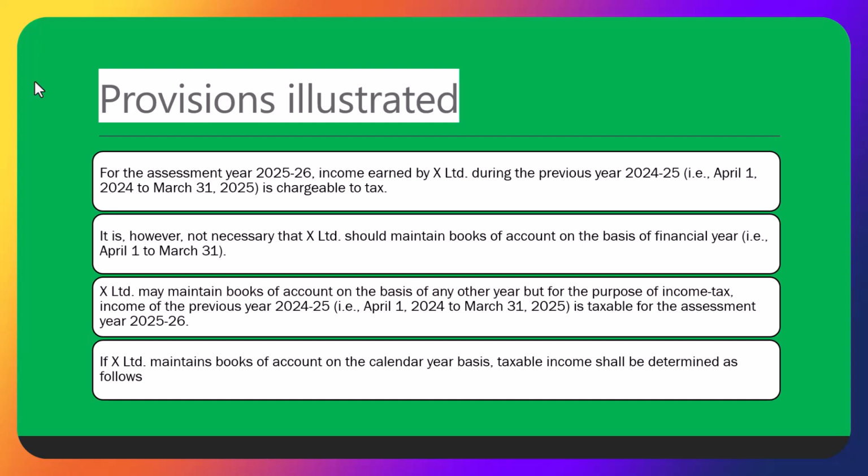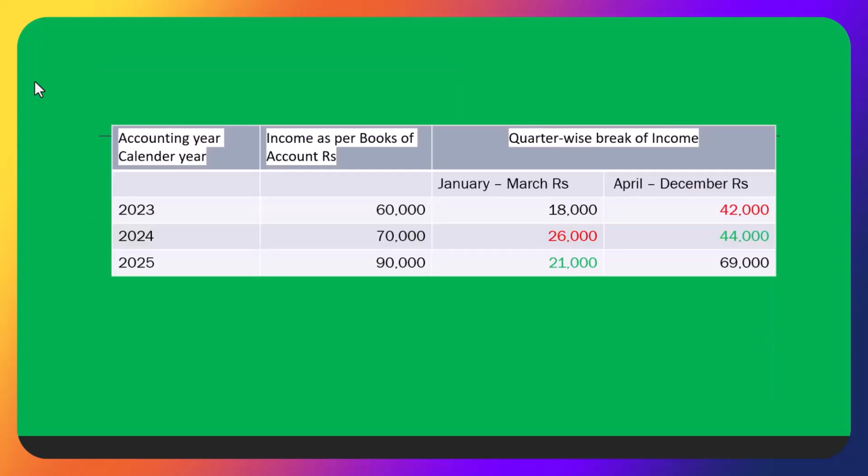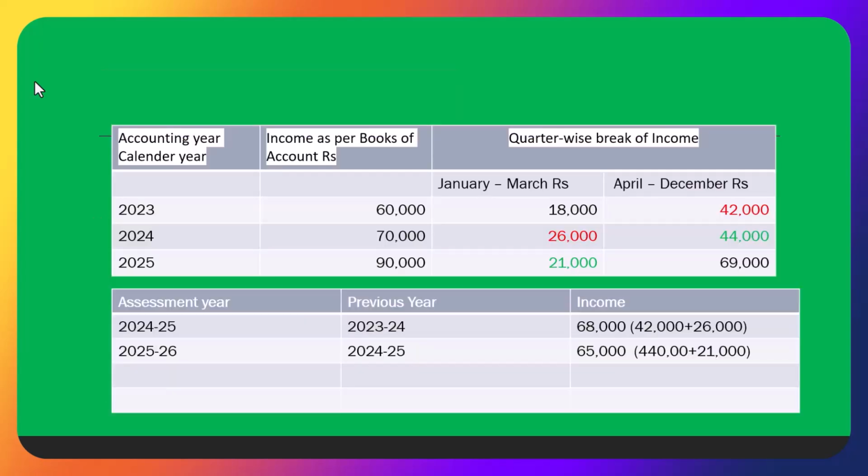How far the method of accounting is relevant in computing income? Now we all follow accrual concept nowadays. So some entities, they follow cash system, when they record only the revenue when they receive the money, not at the time when they sell. So that is the cash accounting. Whereas when you are doing it on accrual basis, that means whenever you make a sale, even if you have not got the money, you will be showing that as an income. Okay. So how far the method of accounting is relevant in computing income? So we're going to understand.